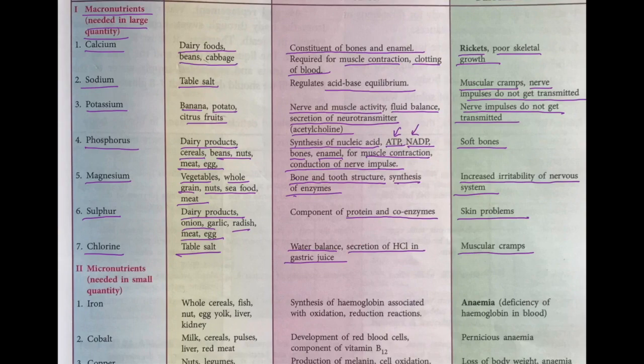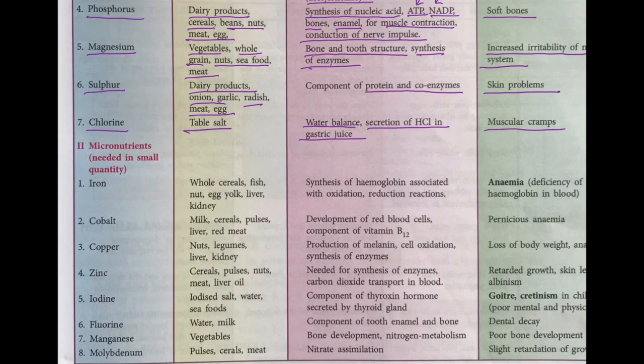Now, moving on to micronutrients, which are needed in smaller quantities. You have iron. You get your iron from whole cereals, fish, nuts, egg yolk, liver, kidney. And the function of iron, it helps in the synthesis of hemoglobin, associated with oxidation and reduction reactions in the body. Deficiency disease, anemia, that is deficiency of hemoglobin in the blood.